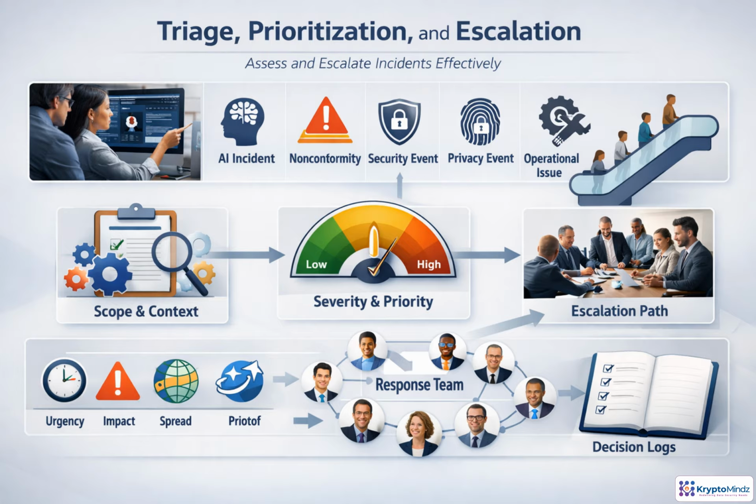Triage turns a reported event into a controlled response. First, validate what happened and confirm the scope: the AI system, model version, data source, users, process, geography, and regulatory context involved. Then classify the event correctly, because an AI incident, nonconformity, security event, privacy event, or operational issue may require different authorities. Priority comes from severity, urgency, spread potential, reversibility, and stakeholder impact. Once priority is clear, assign an owner and escalate to the right leads. Finally, record the rationale for every classification, escalation, downgrade, closure, and immediate action.